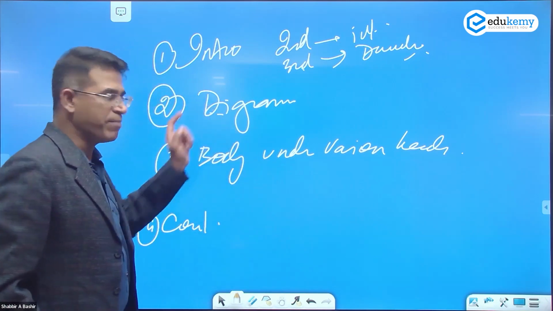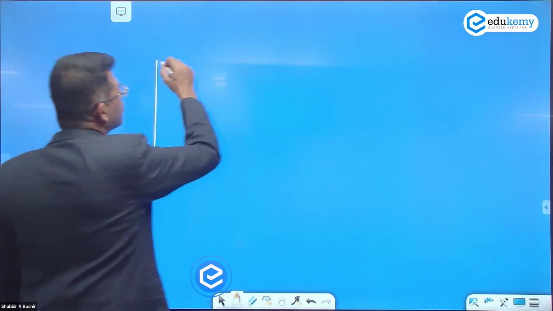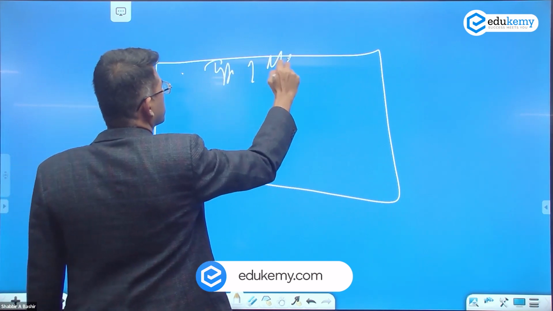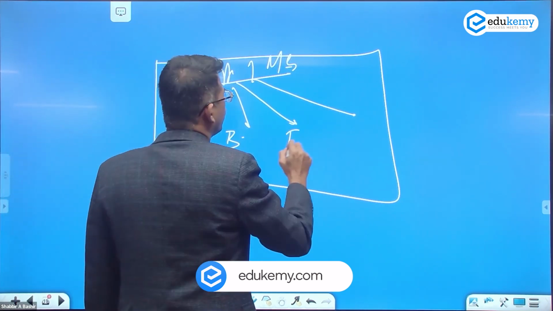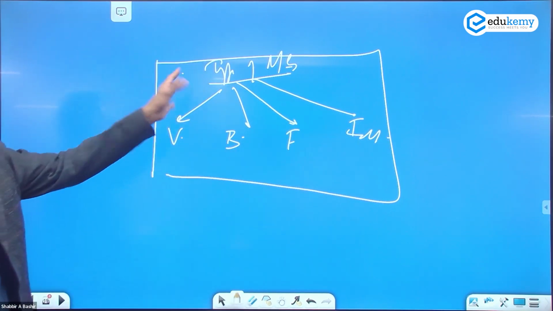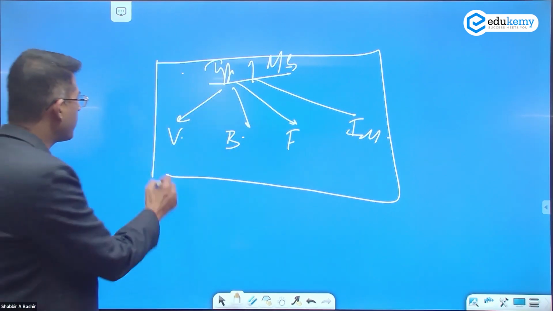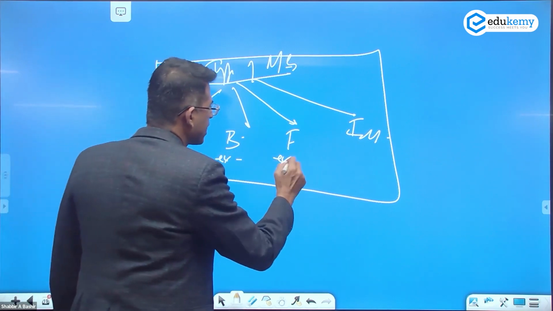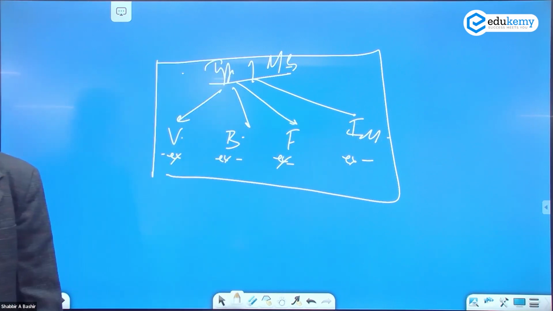ये diagram में, one good diagram could be a schematic. So types of mountains: volcanic, block, fold, escarpments. So आपका पूरा answer का summary यहाँ दिख जाएगा. And you probably can mention one example here, one example here, one example here, one example here. That's your diagram.